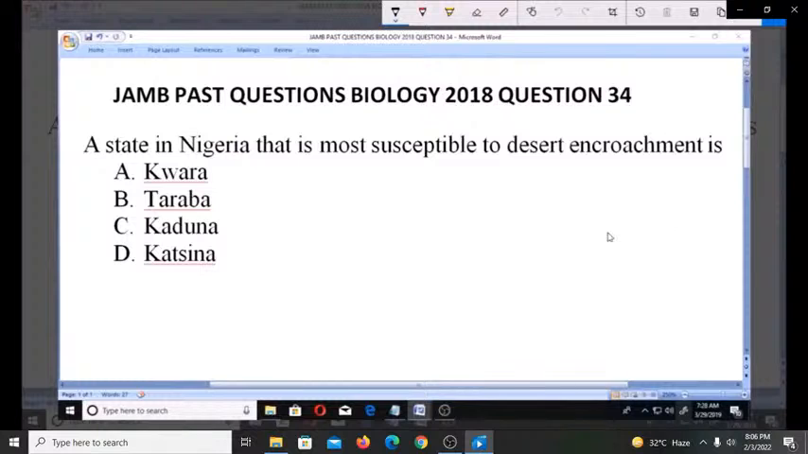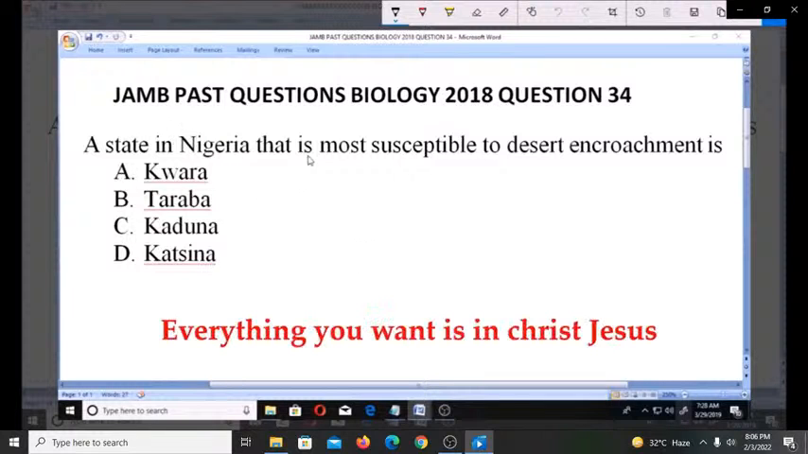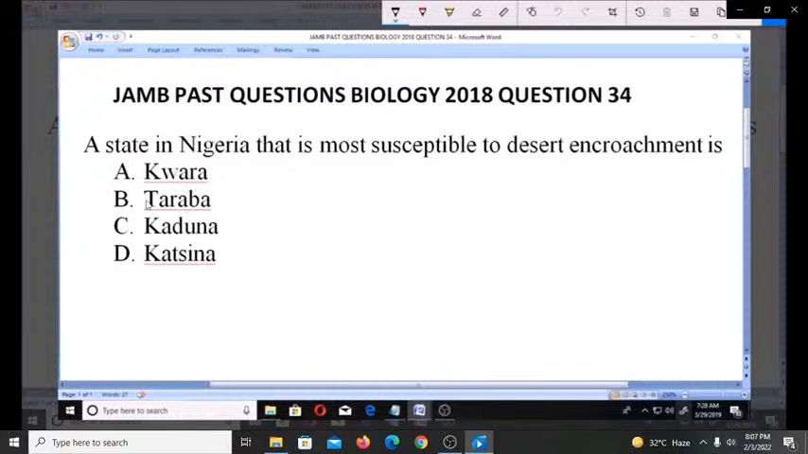Hello, welcome. Let's look at these JAMB past questions, Biology 2018. Question number 34. A state in Nigeria that is most susceptible to desert encroachment is A. Kwara, B. Taraba, C. Kaduna, D. Katsina.